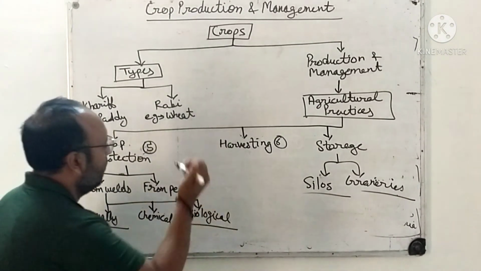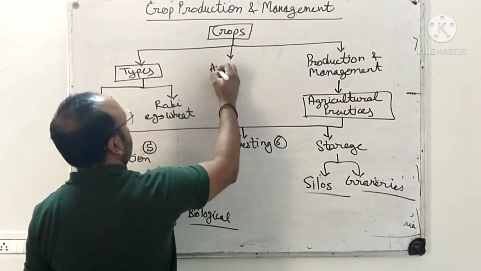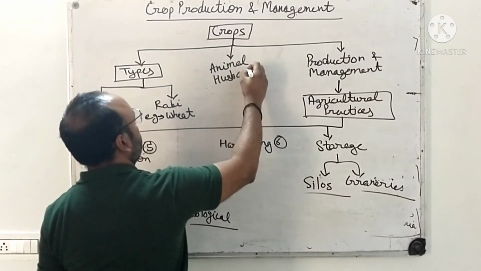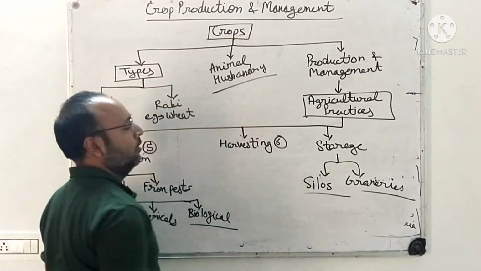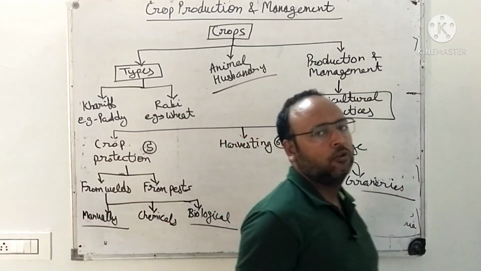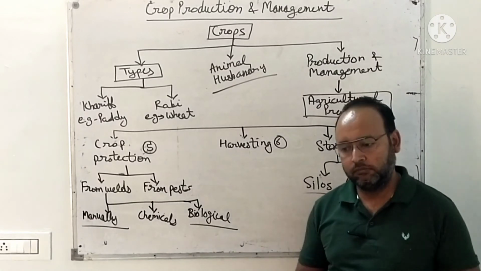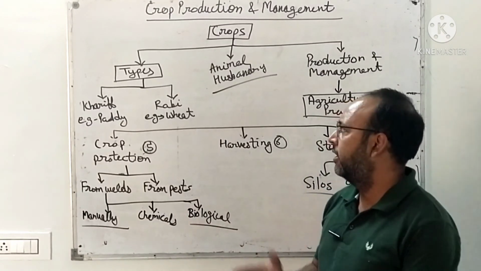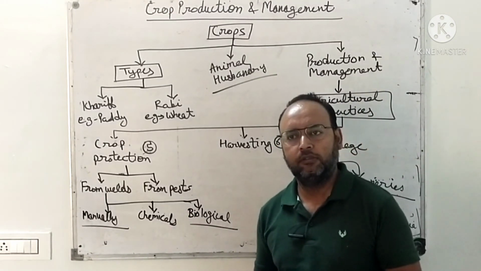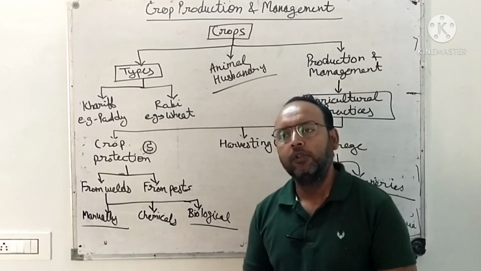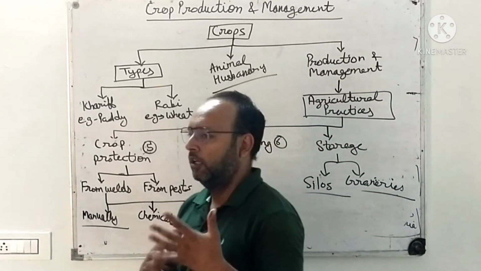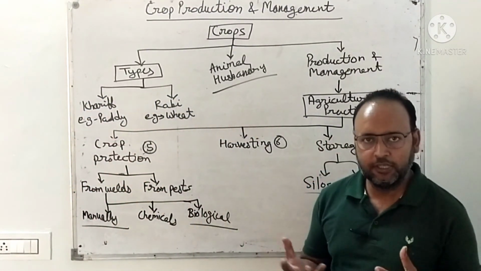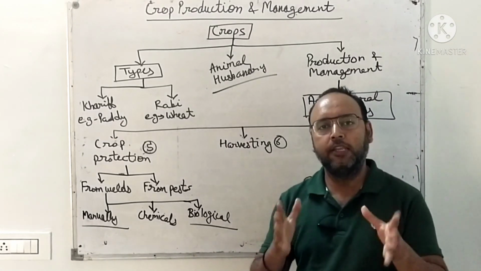Then we studied a small introductory part about animal husbandry. Everybody does not have such big pieces of land for cropping. So they are gaining livestock with the help of other businesses like animal husbandry, rearing of animals, right, to get the livestock required for their life. So that is animal husbandry. In animal husbandry, cattle farming is there, poultry farming is there, apiculture, the bee farming, is there. So these all are the parts of animal husbandry, right?